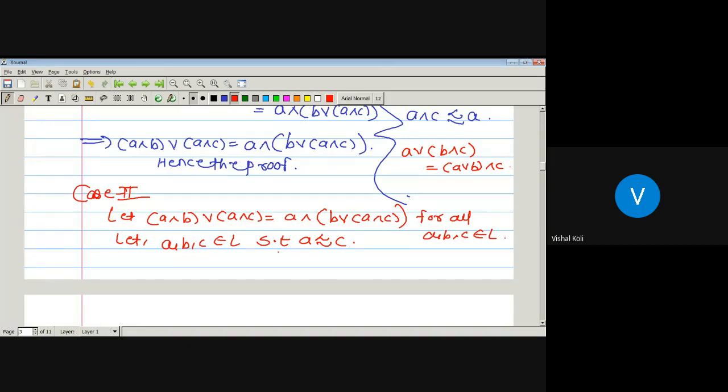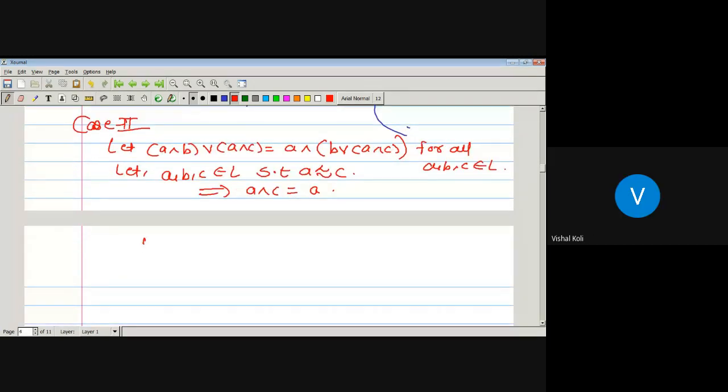Now as A precedes C, the meet of A and C is A. So now C meet B join C meet A, by this condition, instead of A, here we have taken A as C. Just replace A by C and C by A. So C meet B join C meet A is nothing but C meet B join A meet C, since A meet C is nothing but C meet A. So this is C meet B join A meet C.